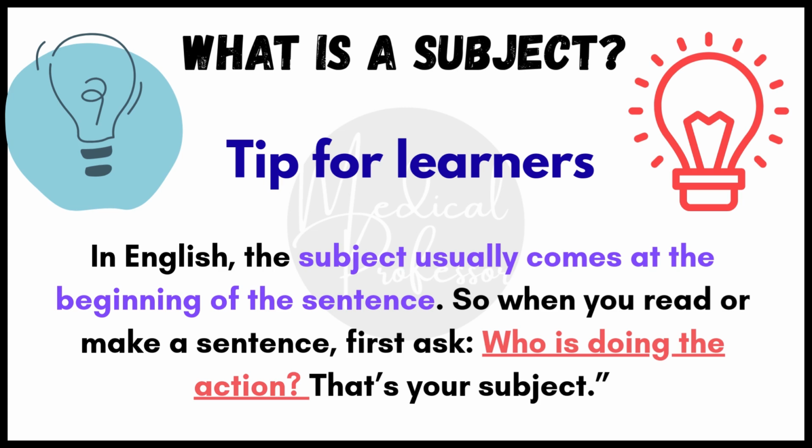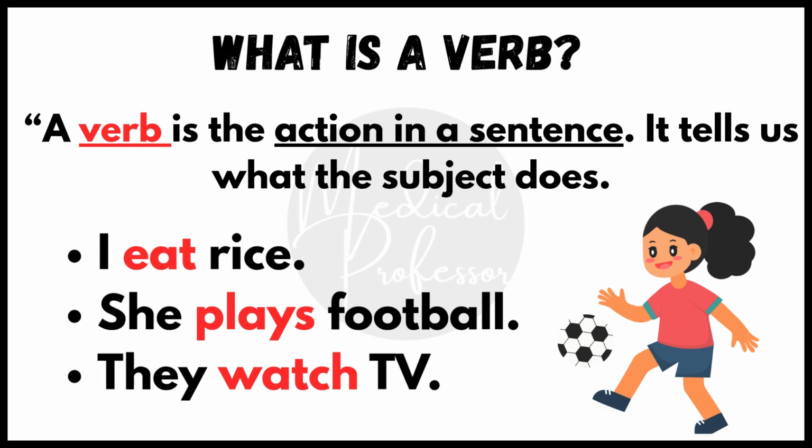What is a verb? A verb is the action in a sentence. It tells us what the subject does. Think of it like this: the verb is the doing word. Let's look at examples. I eat rice. The action here is eat. That's the verb. She plays football. The action is plays. That's the verb.